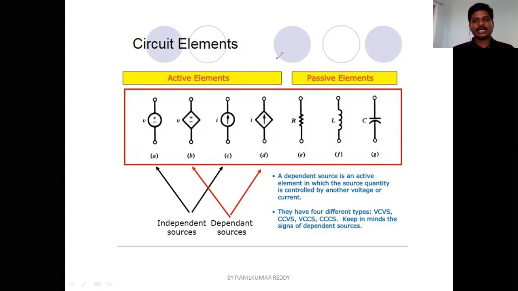So we have different types of sources, and about these sources we will discuss in detail in the next video. We are going to discuss all the types of sources in detail. Okay. So the next video will be on classification of elements and also their details.